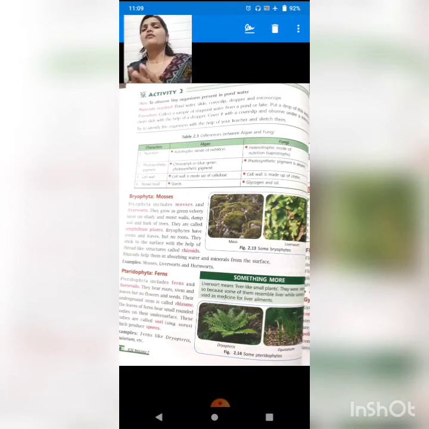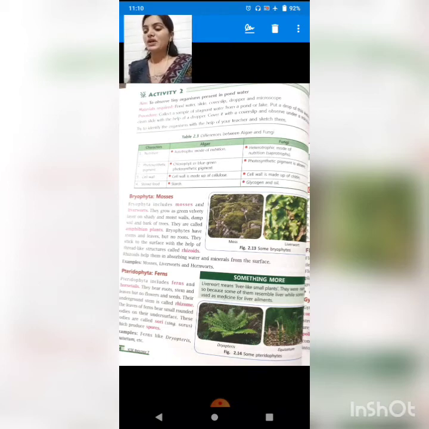So you can say that for them the rhizoids are the root, because rhizoids help them stick to the surface. Examples of Bryophyta are mosses, liverworts and hornworts. These are the plants which belong to the Bryophyta.